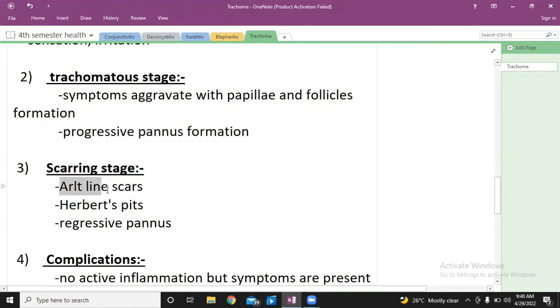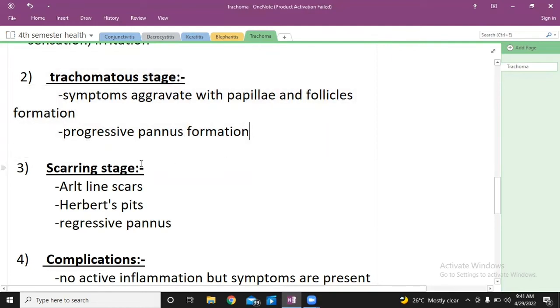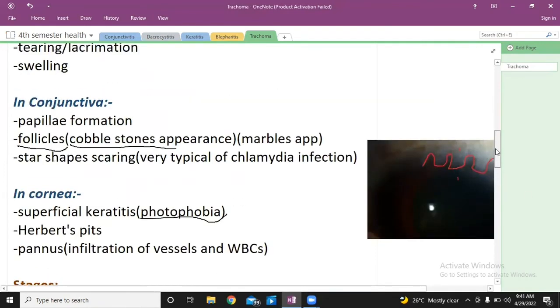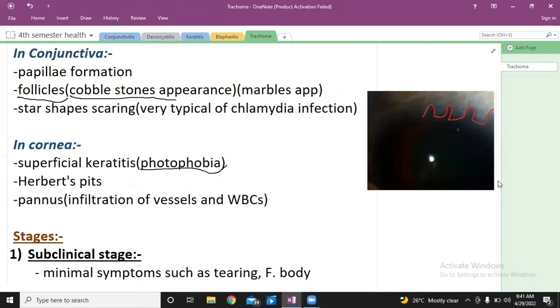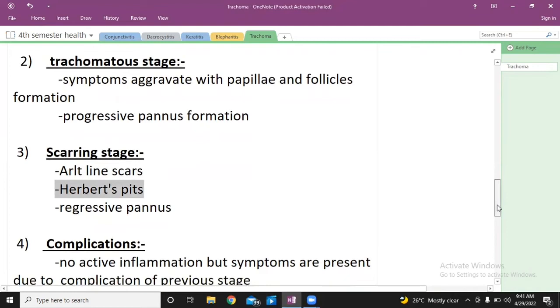Now, let me tell you something. Whatever we studied up till now, we studied the clinical features based on the location. Based on the location, they are not important. This is not how the disease progresses or occurs. The sign symptoms actually occur in stages, in a very good sequence. First, one part of the eye is affected, it produces certain sign symptoms, and then it proceeds in a certain sequence. So these sign symptoms are not in sequence. This is not important in diagnosing a disease. It is just for your knowledge.